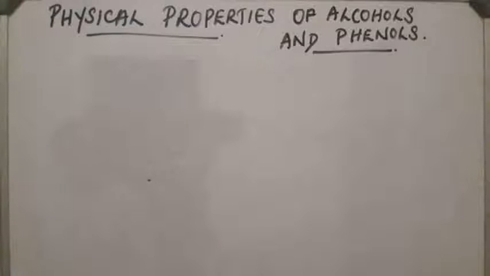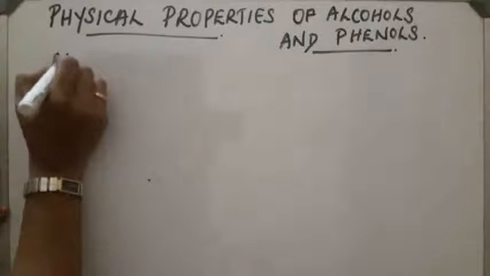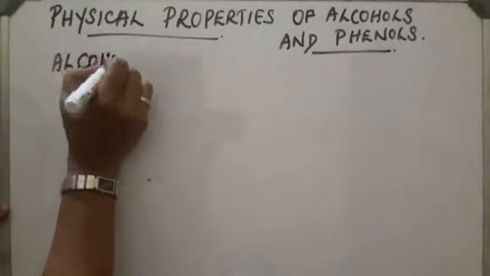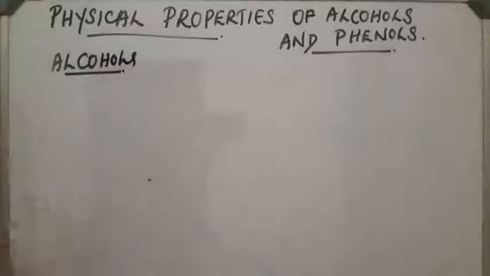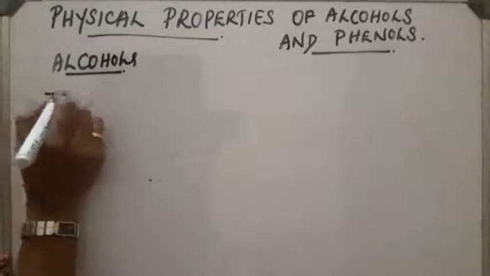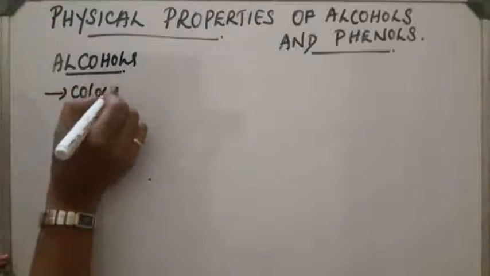Physical properties of alcohols and phenols. First, alcohols. Physical state of alcohol. First, lower members are colorless liquids.